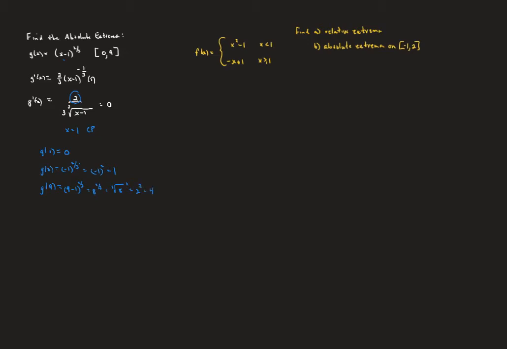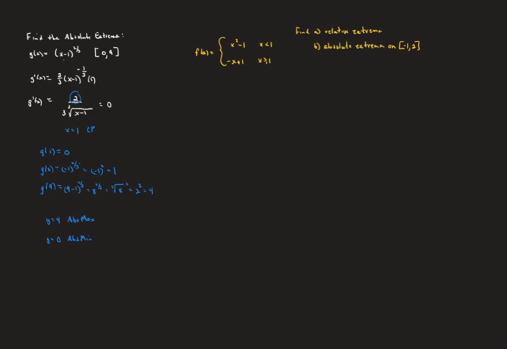So after we have plugged in all the critical points and the endpoints into our original function, we have the candidates for absolute maxima and minima. So we can see that the largest value is going to be 4. That's the absolute maximum. And we see the smallest one is 0, and that's going to be the absolute minimum.